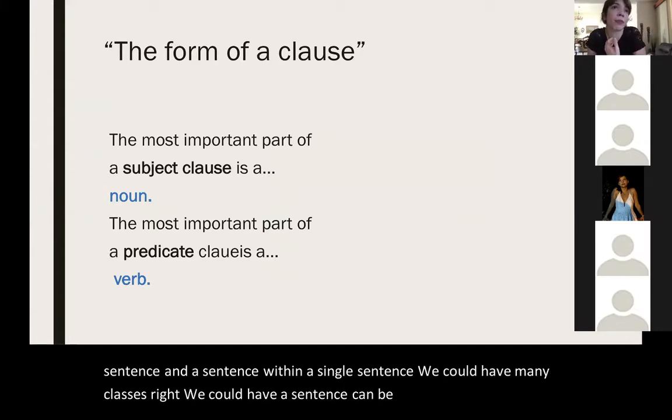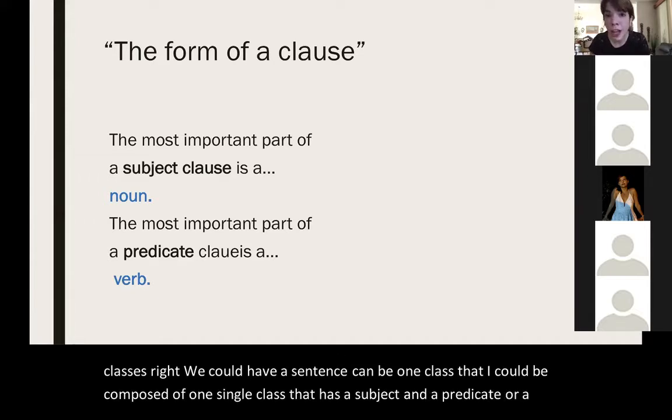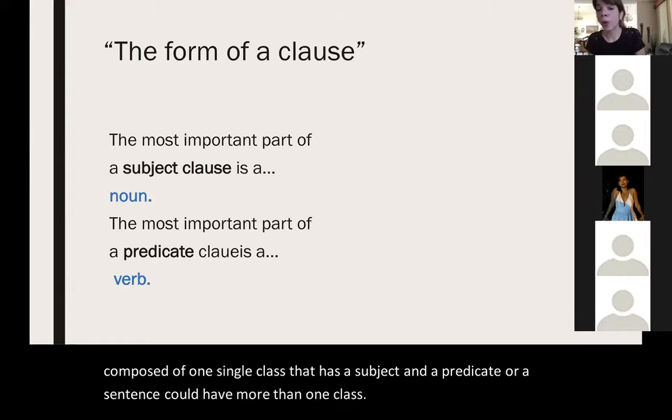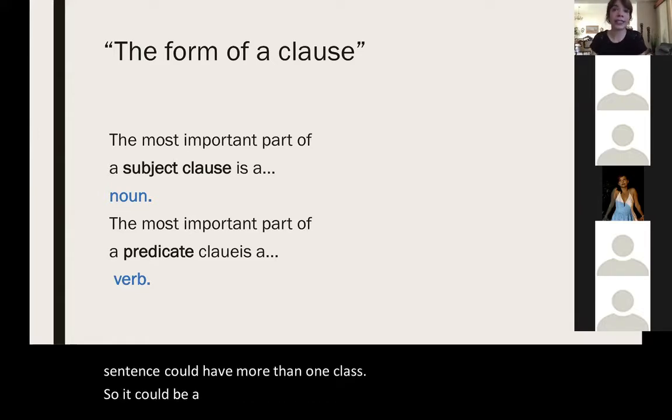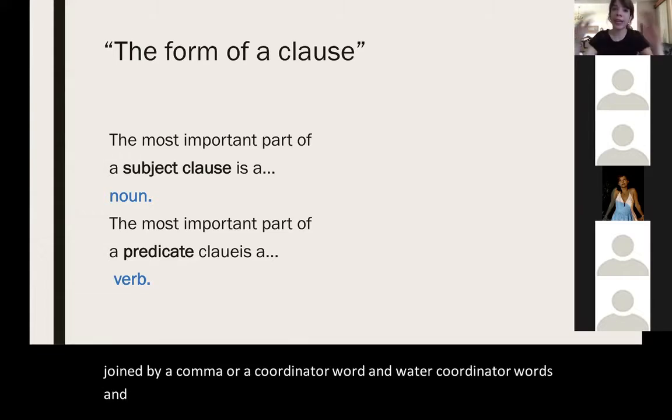It could be composed of one single clause that has a subject and a predicate, or a sentence could have more than one clause. So it could be a coordinated clause, or a sentence that has multiple clauses joined by a comma or a coordinator word. And what are coordinator words? And, or, but, okay?